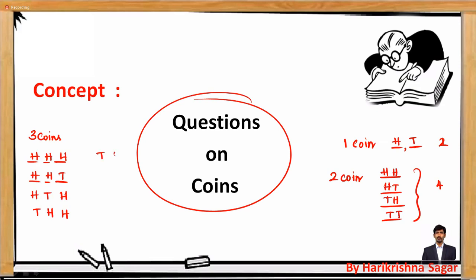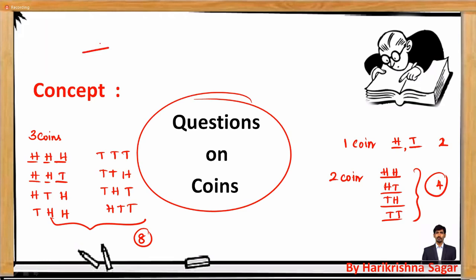Similarly, tail, tail, tail, tail, tail, head, tail, head, tail, and head, tail, tail. So the total number of outcomes which you are going to get is 8 here, while when you are throwing 2 coins it is 4. So we can connect with the permutation concept.